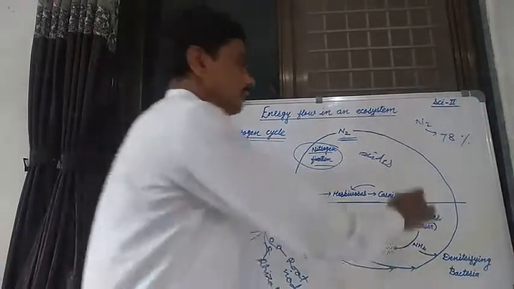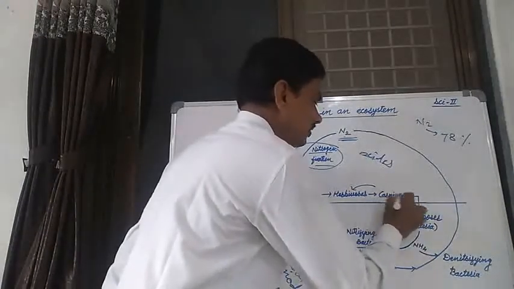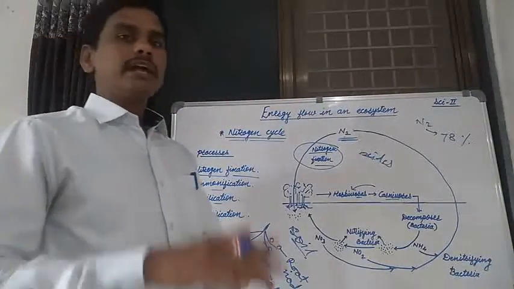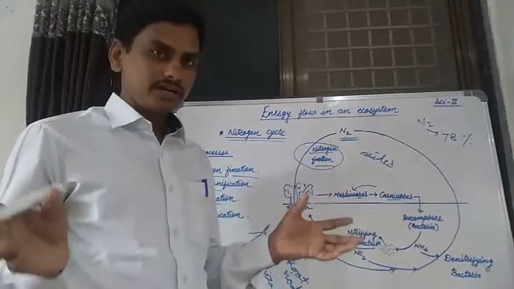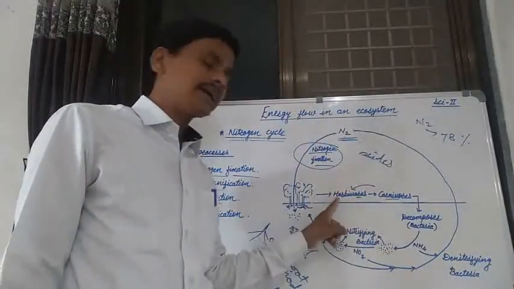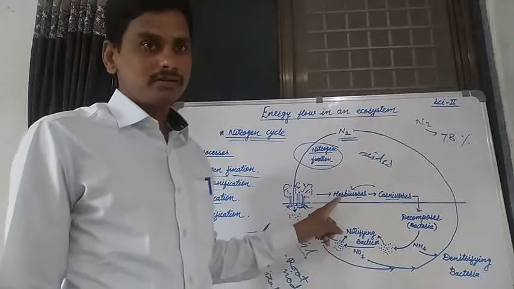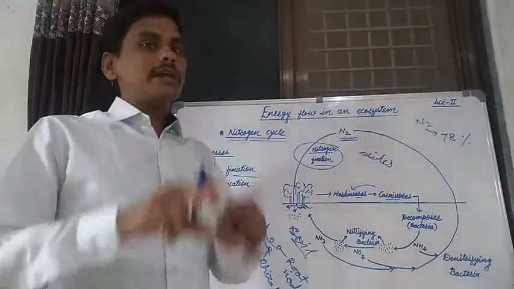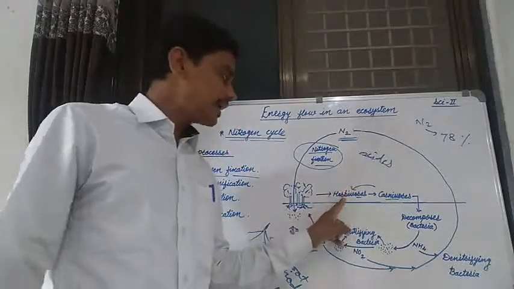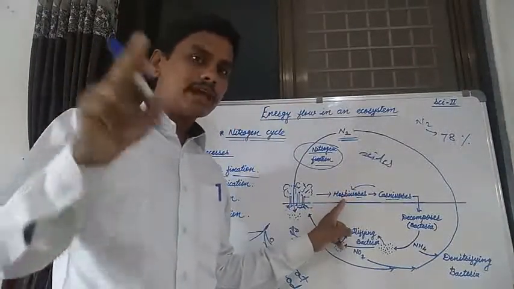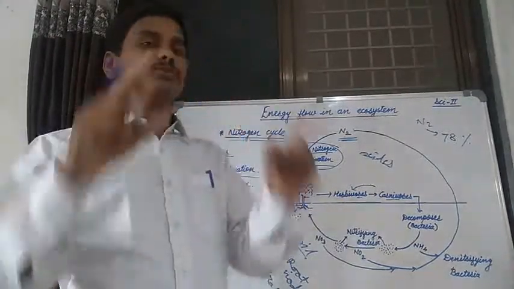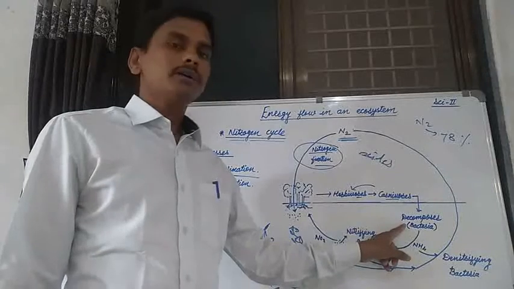Then after the death of those carnivorous and herbivorous animals, different types of decomposers, various fungi and various bacteria, depend on those animals. By the same process, the nitrogenous compounds present in herbivorous animals and in carnivorous animals now enter the bacteria.